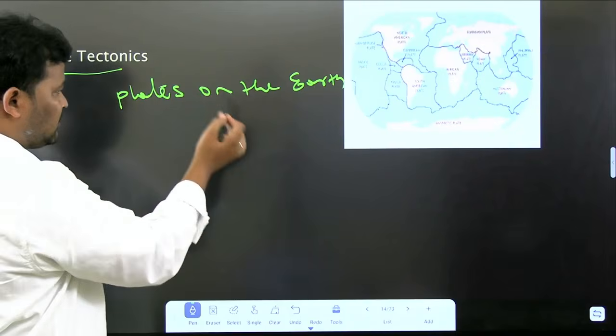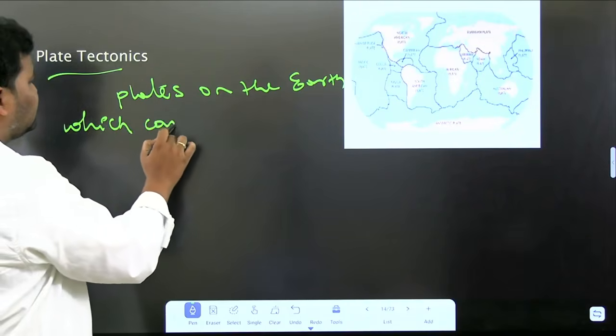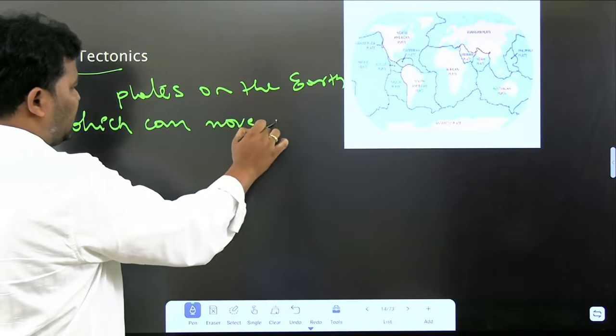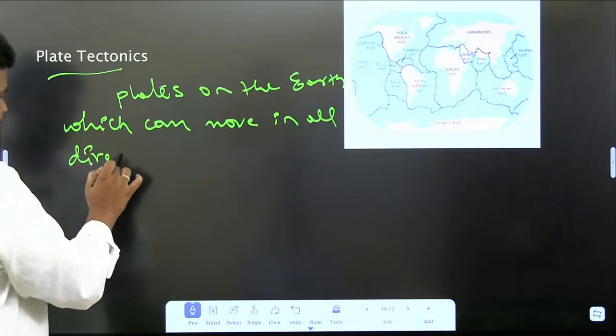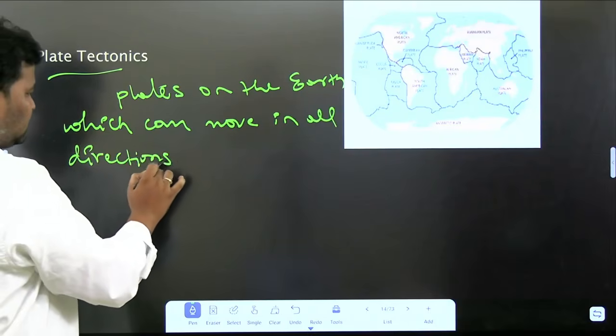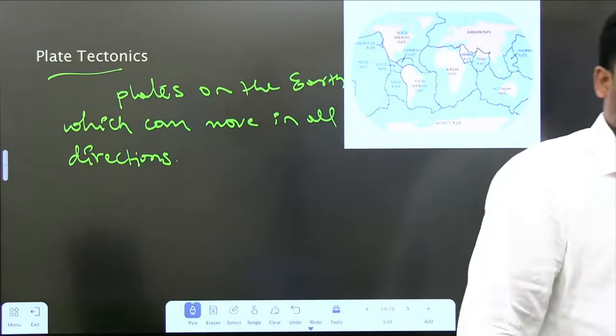Plate tectonics is nothing but plates on the earth which can move in all directions. Plate tectonics is the movement of the plates.